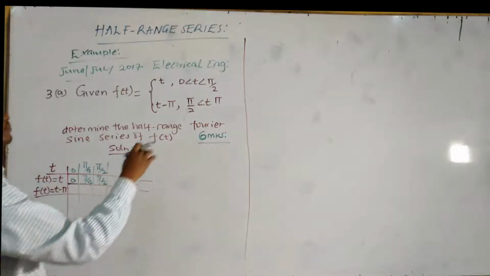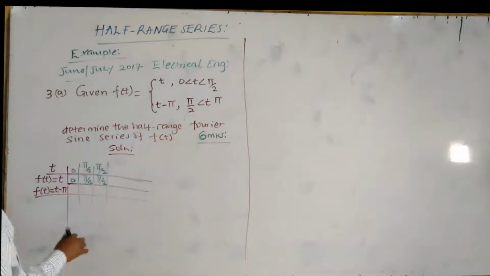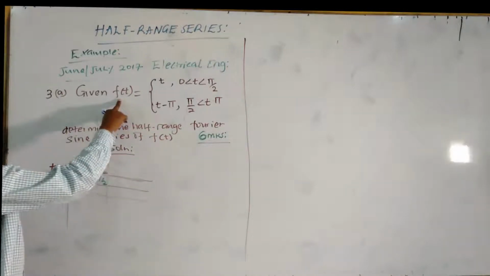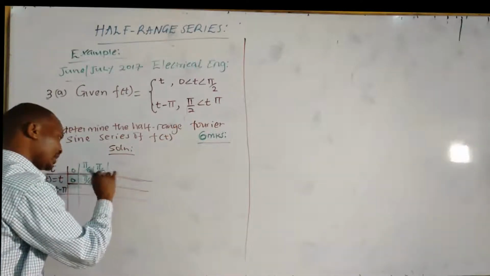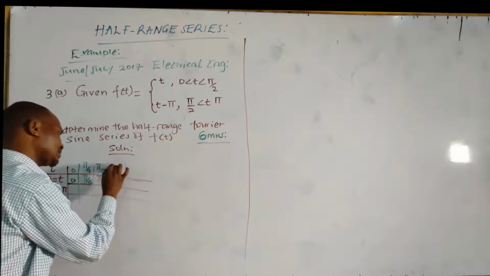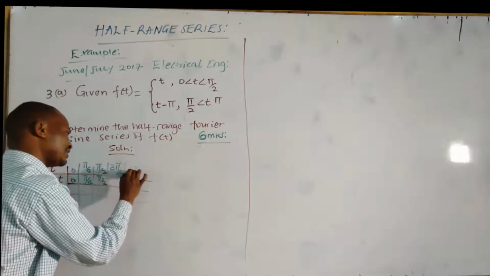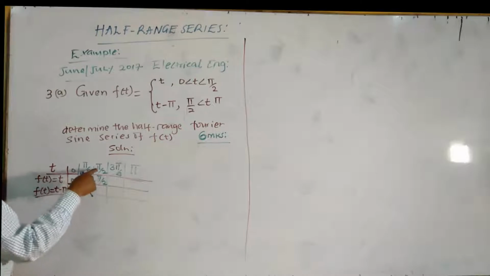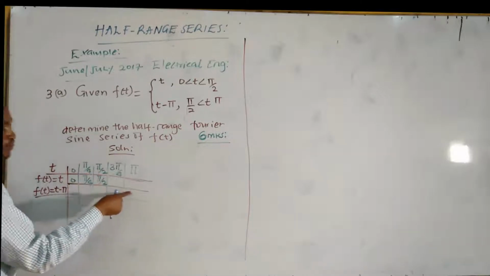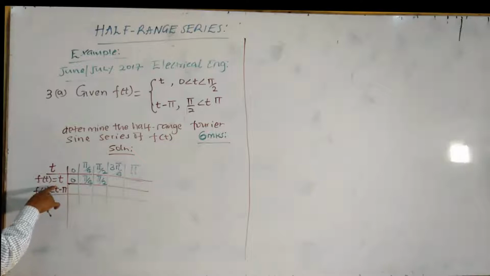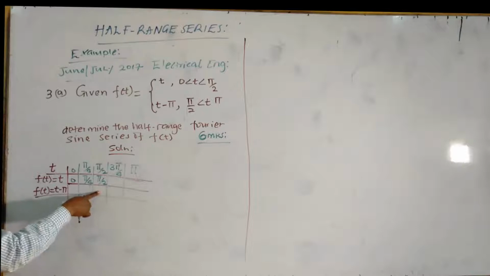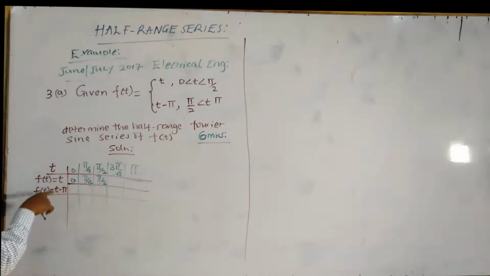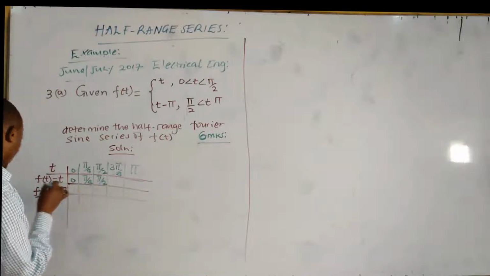Between pi over 2 to pi, function f of t is defined by t minus pi. So we take an intermediate point here, 3 pi over 4, and finally pi. At pi over 2, if you substitute where you have t, pi over 2 minus pi is negative pi over 2.